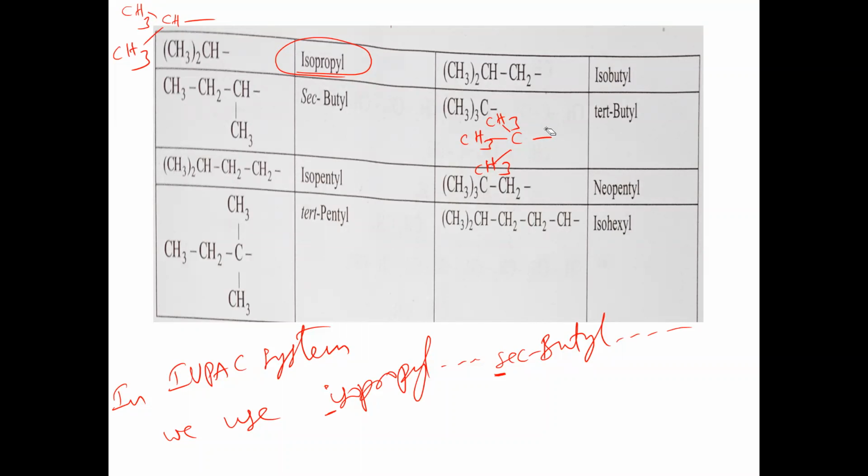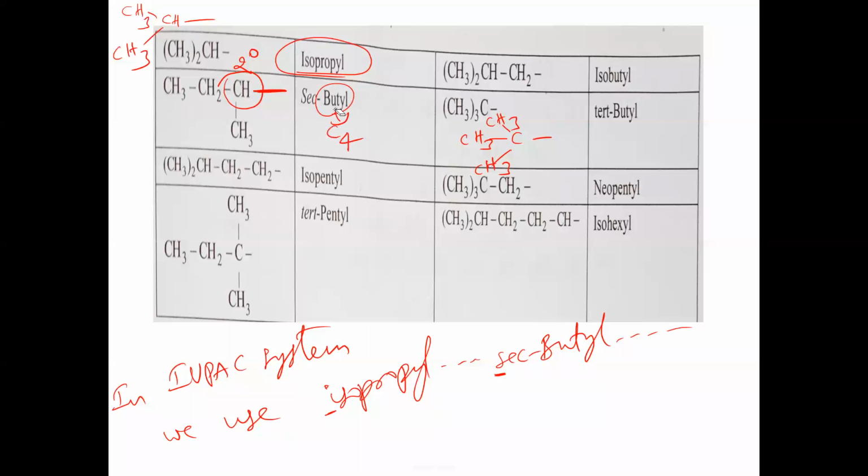And secondary butyl. In this secondary butyl, suppose it is attached to the parent chain. This carbon is attached to the parent chain. Actually, this carbon is a 2-degree carbon. Why is it called a 2-degree carbon? Because this carbon is directly attached to 2 other carbons. And it is butyl. Butyl means what? Generally C4.